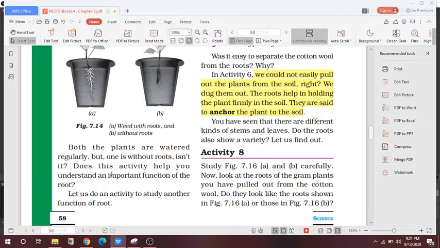How? On observation after a few days, you can see the plant without the root will wilt after some days. Plants require minerals and water from the soil to prepare their own food, and they absorb the minerals and water through the root. In the second plant, in part B, the root was absent, so the plant did not get the required minerals and water. As a result, the plant will wilt. So roots have a function in absorbing water and minerals from the soil.